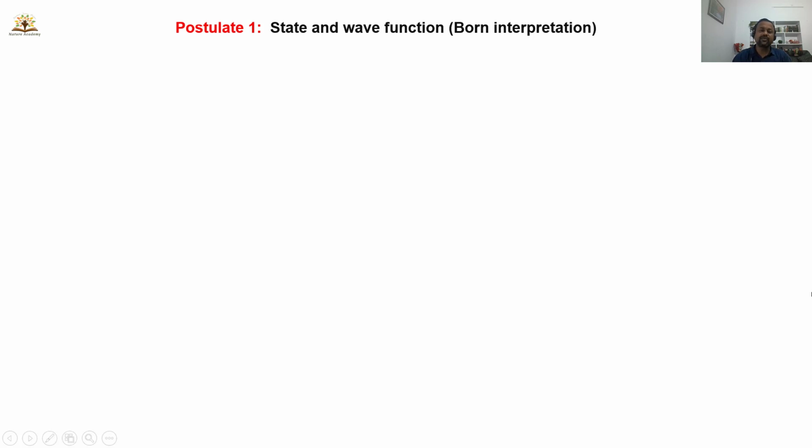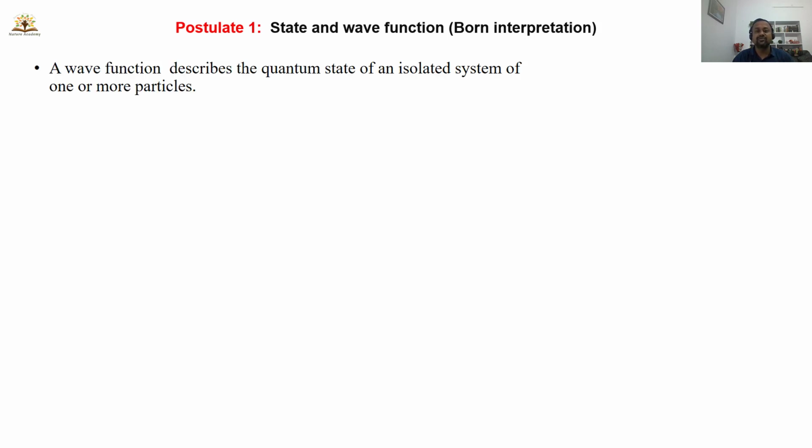Okay, in this lecture we are going to focus on the first postulate that describes the state of the system, and the state of the system is described with the help of a wave function. So here I am talking about the Max Born interpretation. First of all, I want to focus on what a wave function is and what the properties of the wave function are.